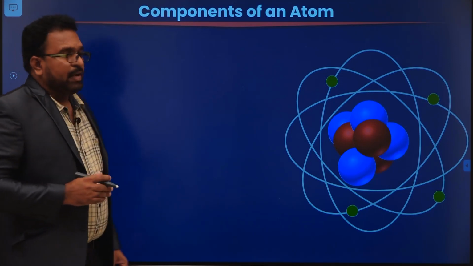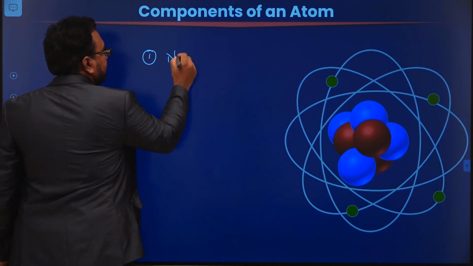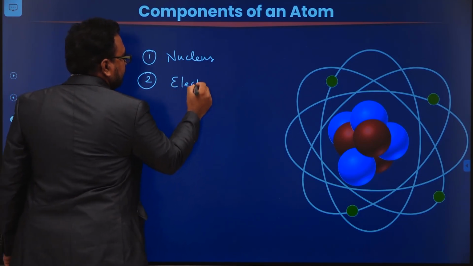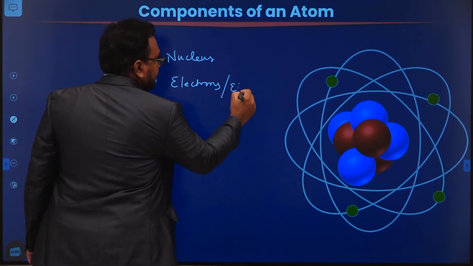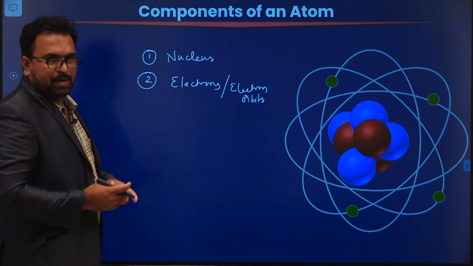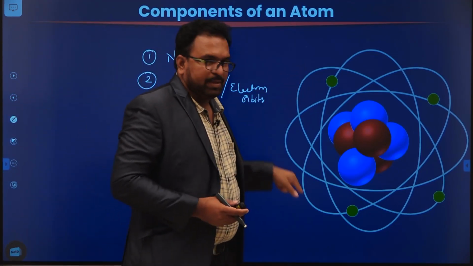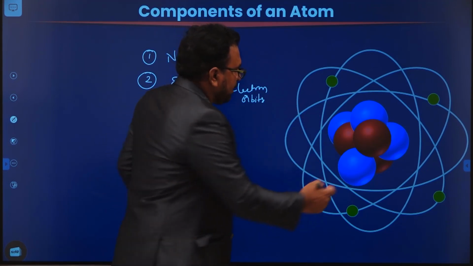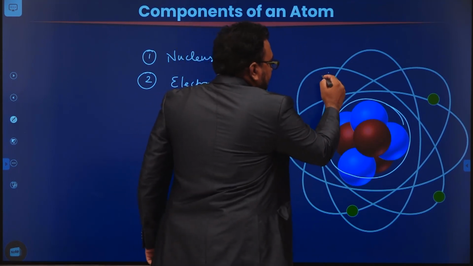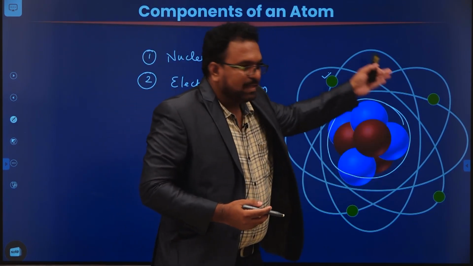So we already know that the main parts of an atom are, first, the nucleus, and the second, electrons and electron orbits. So what are the two important parts of an atom? The first part constitutes the nucleus and the second part is electrons and electron orbits. If you see the diagram here, the center part is called the nucleus of an atom, and these are electrons which rotate around this nucleus in specified paths called electron orbits.